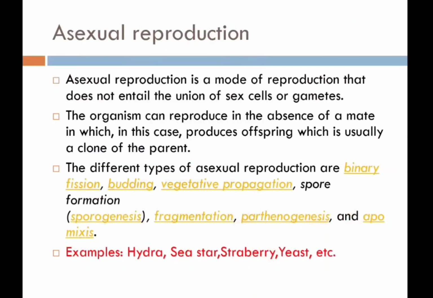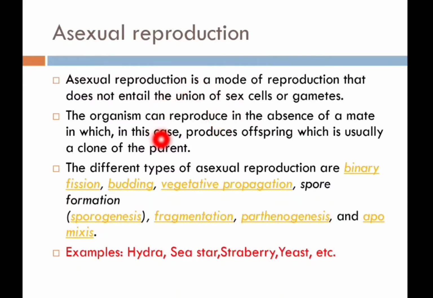First, let us study what asexual reproduction is. It is the mode of reproduction in which the offspring comes from a single organism, and not from the union of gametes as in sexual reproduction, where there is a fusion of male and female gametes.